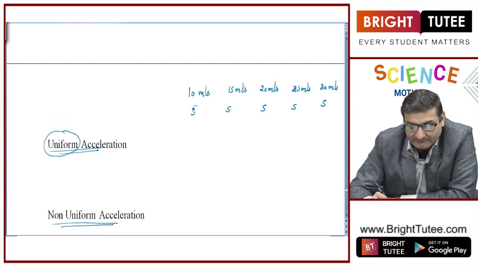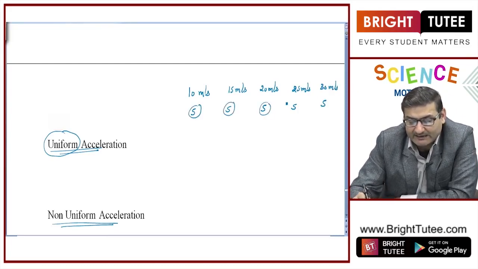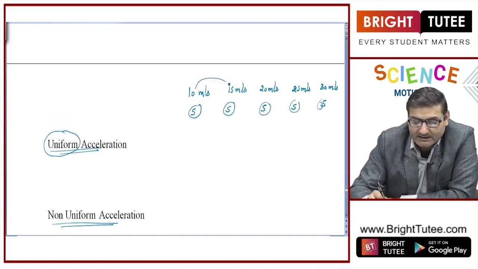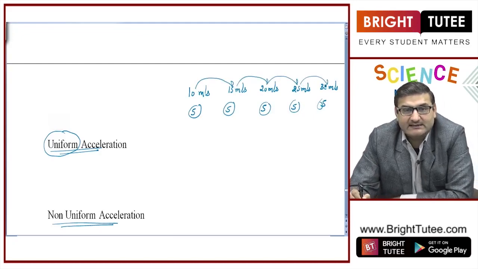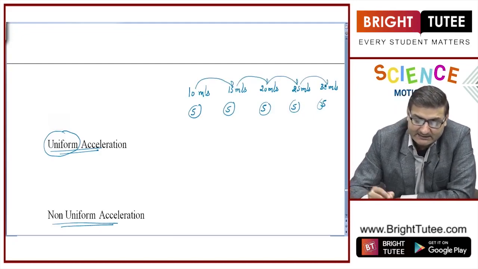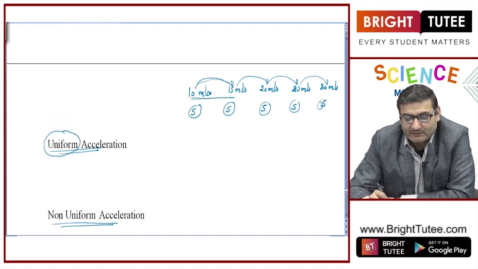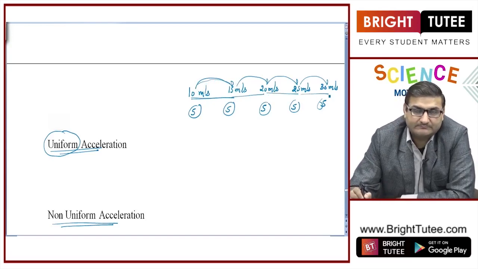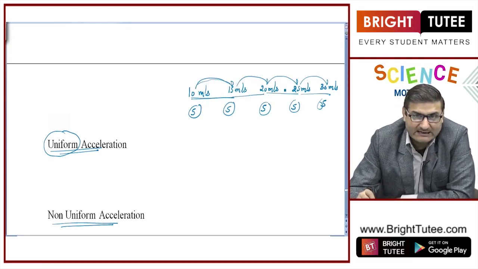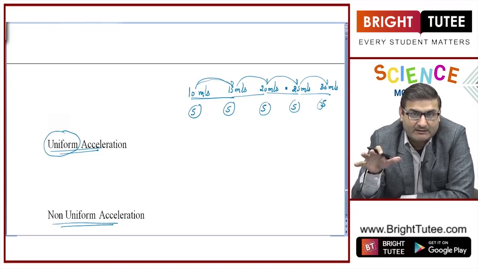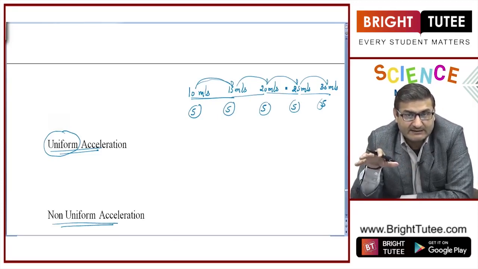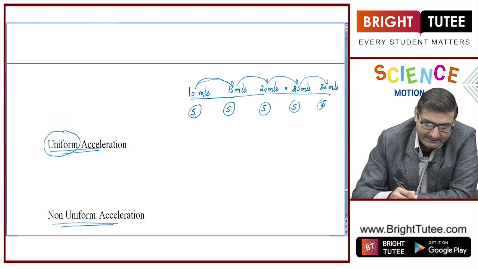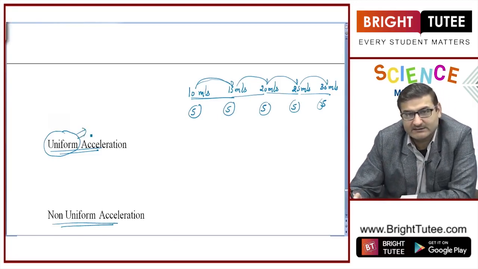So now, after every interval of 5 seconds, the speed of the car is increasing, and that increase is in a symmetrical manner. That is, every time it is increasing at the speed of 5 meter per second, 5 meter per second, and so on. Got it? So this kind of speeding up, accelerating uniformly, is termed as uniform acceleration.